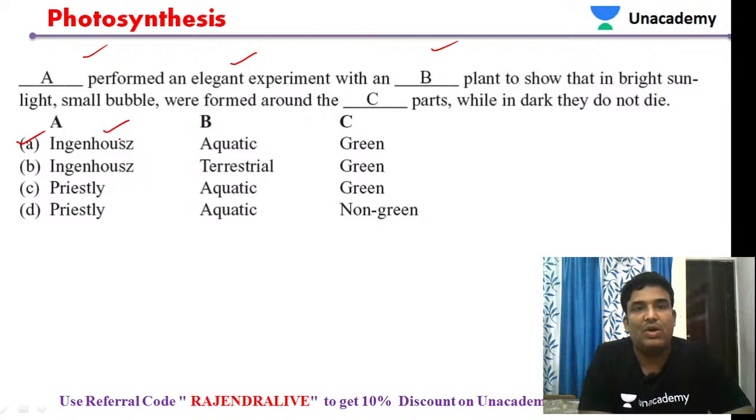Ingenhousz is the scientist who has done this experiment, and it was on an aquatic plant. When he did the experiment on this aquatic plant, oxygen bubbles were formed on the leaf. He identified oxygen bubbles, which were dissolved in water. Those bubbles are nothing but oxygen bubbles formed on the green parts of the plant. So based on that, we'll take option A as the answer.